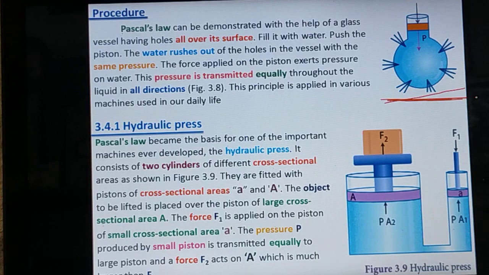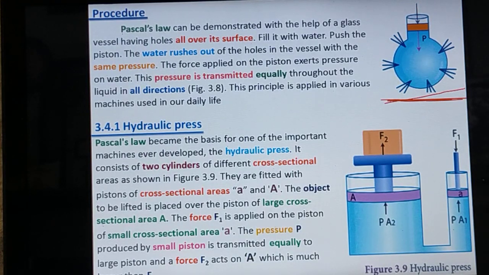Around the flask we made pinholes surrounding it, and then filled the flask with water, and then by using the piston P, we apply force. So at this point we apply force on the liquid surface, but it is transmitted in all directions uniformly.